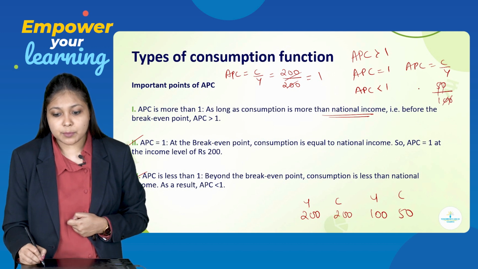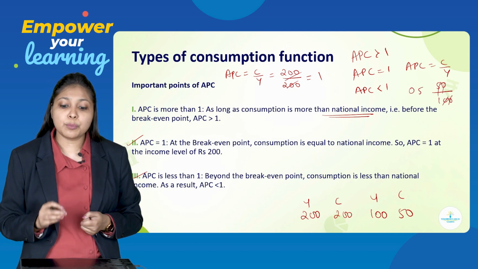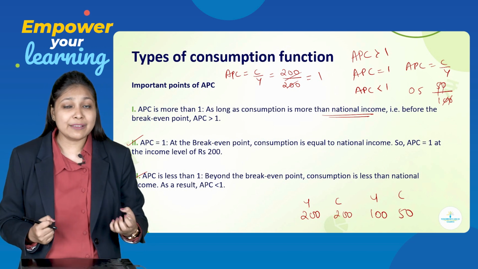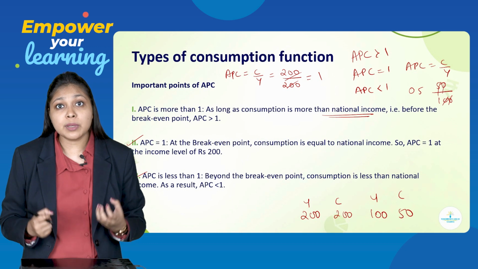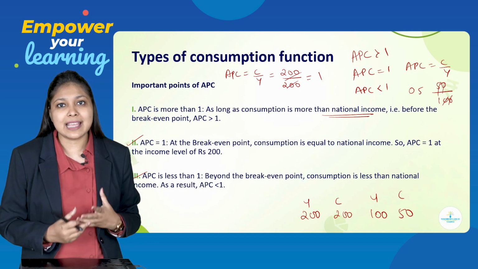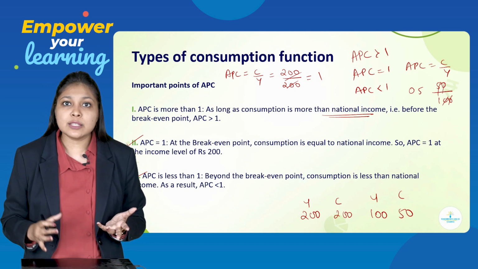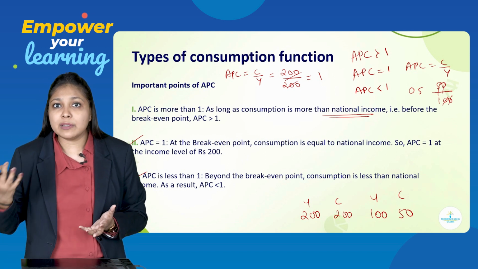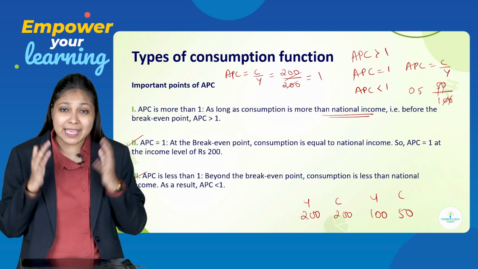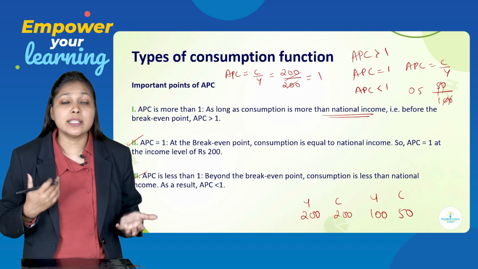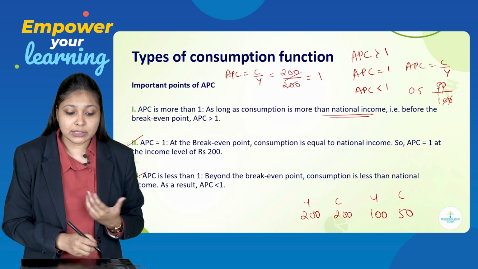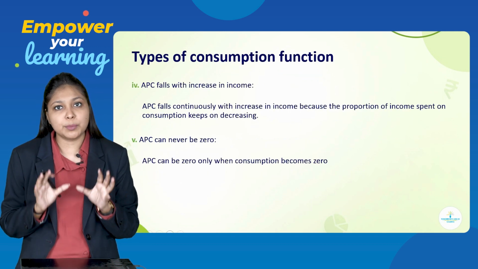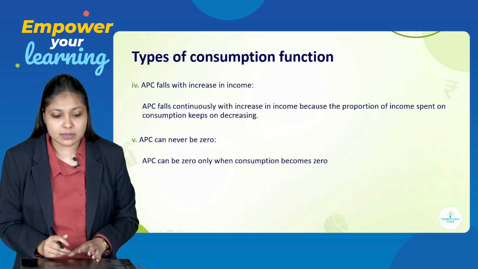So, that becomes 0.5. So, 0.5 is less than 1. Why is it 0.5? Because the consumer has consumed less than the national income. When the consumer consumes less than the national income, your APC value will always be less than 1. Very important concepts. These are asked in factual type questions, and when you write the answer, you have to be very specific with these points.